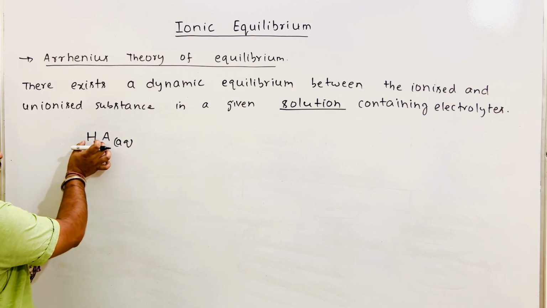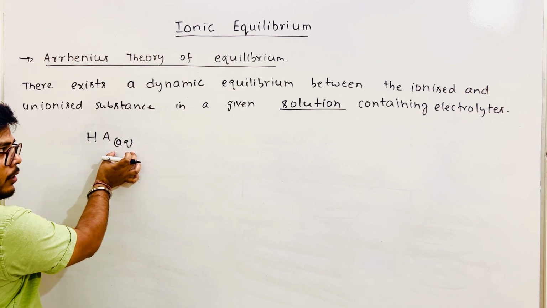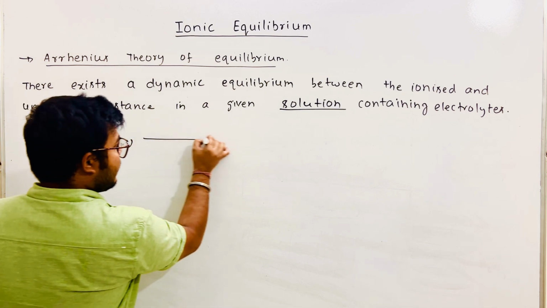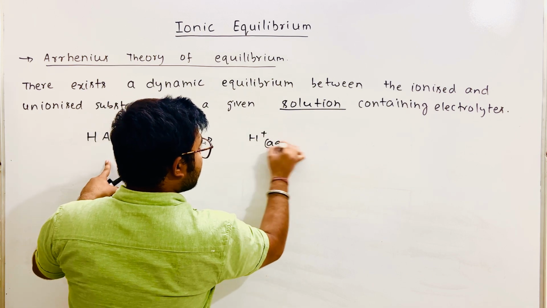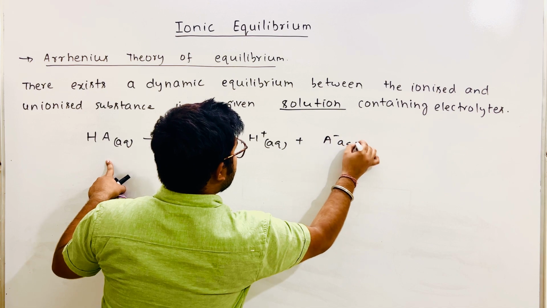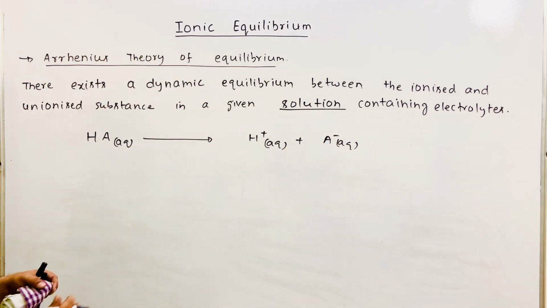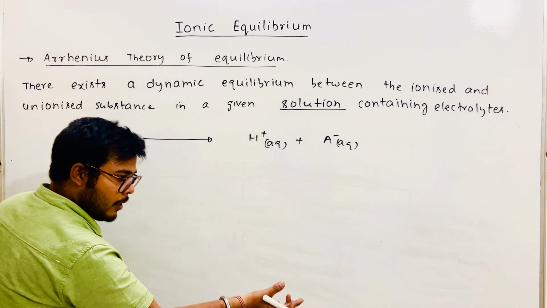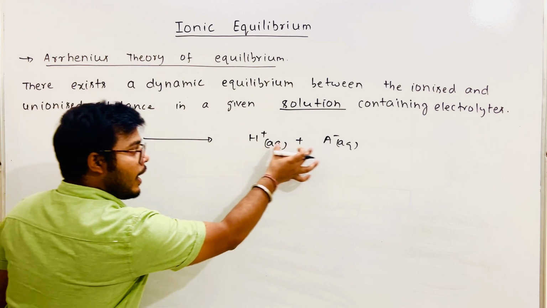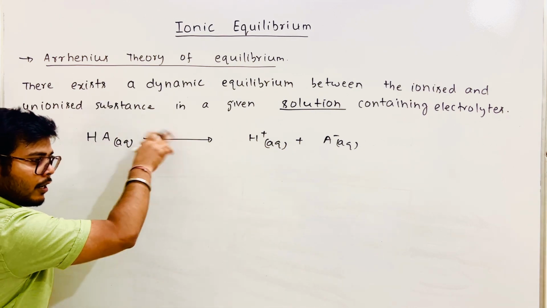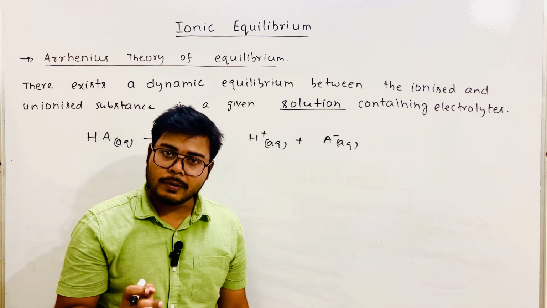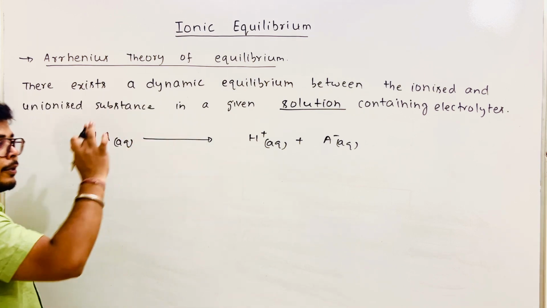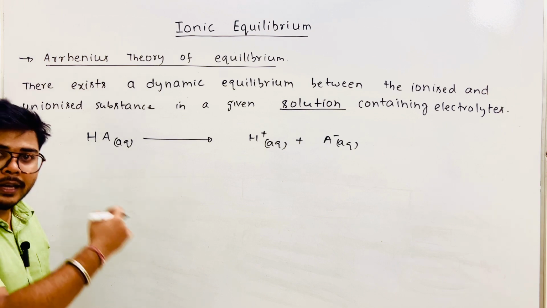So when you add the electrolyte in the solvent to make a solution, it will dissociate into ions, as I have said. So you are getting H plus aqueous plus A minus aqueous. That's what the Arrhenius theory says, that there exists a dynamic equilibrium between the ionized and unionized substance in a given solution. So they have achieved equilibrium, and this is what we're going to study in the entire chapter.